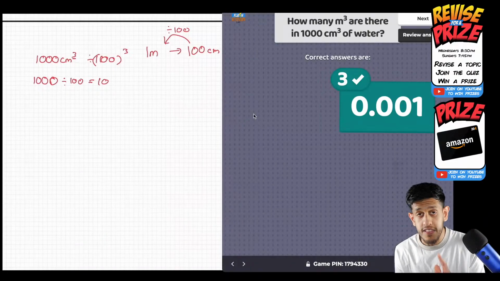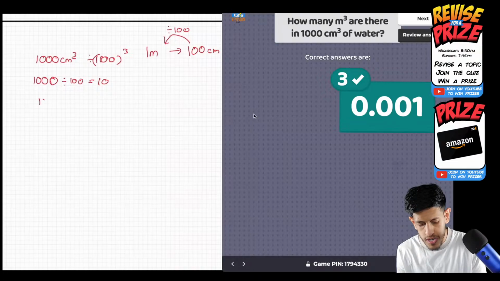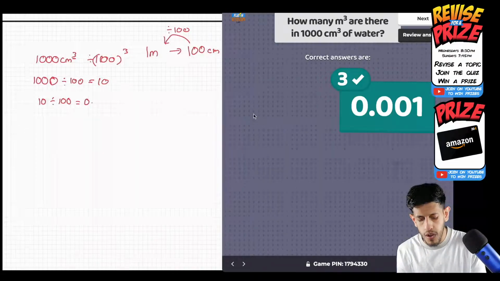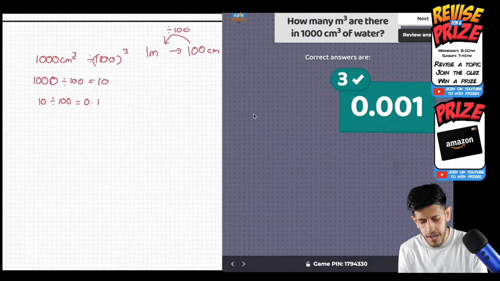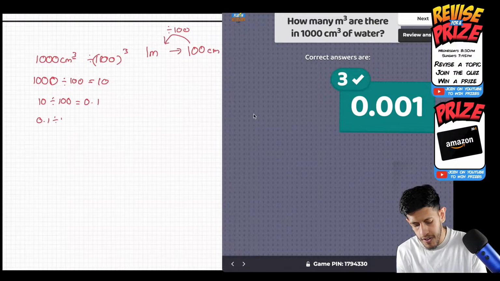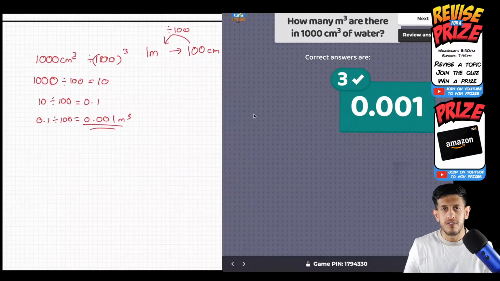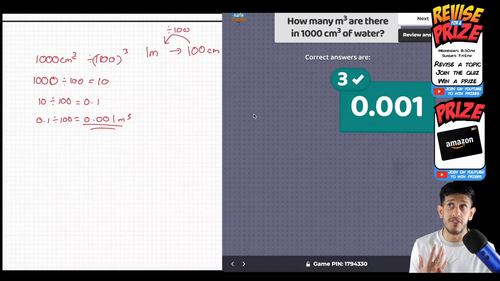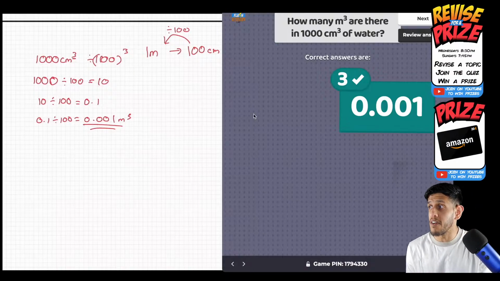That's the first time we divided by 100. We need to do this 2 more times. 10 divided by 100 gives you 0.1. Then we divide 1 more time: 0.1 divided by 100 gives you 0.001 meters cubed. So to go from centimeters cubed to meters cubed, you divide by 100 cubed, in other words, you divide by 1,000,000. I really wanted to throw that question in to throw people off, because it's just a mathematical one. We see that a few times.